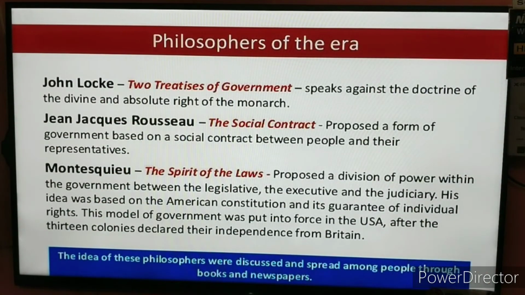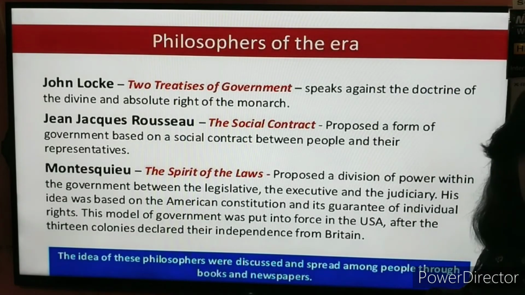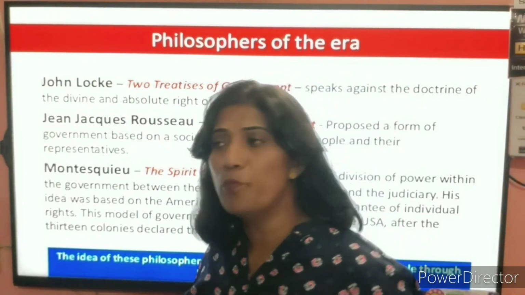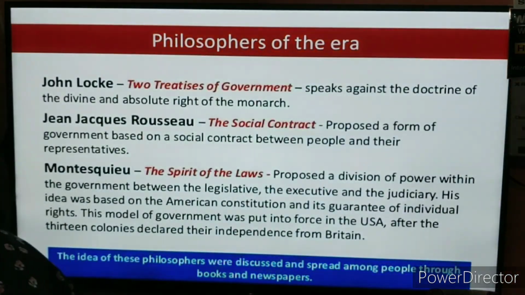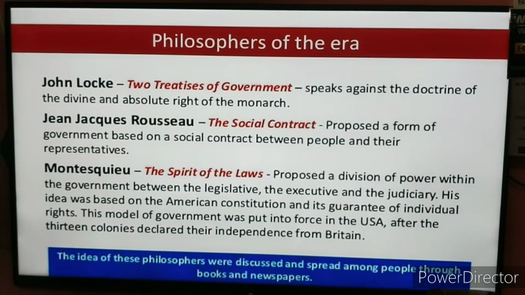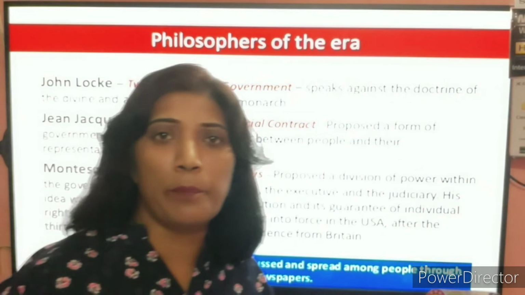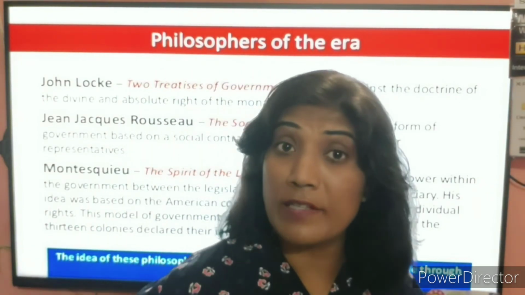During this time of injustice, a few people emerged in the middle class section, and these three people have been highlighted here: John Locke, Jean-Jacques Rousseau, and Charles Montesquieu. These people made the common people aware, asking why they were facing injustice.